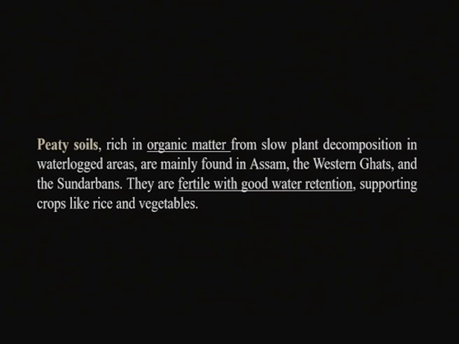Then we have peaty soils. Peaty soils are typically formed from the slow decomposition of plant components in waterlogged areas. So when there is a mixture of vegetation and plant material in waterlogged conditions, that results in the formation of peaty soils. These peaty soils are high in organic matter, and typically they are found in states like Assam, the Western Ghats and the Sundarbans of the country. They are fertile with good water retention, supporting crops like rice and other vegetables.